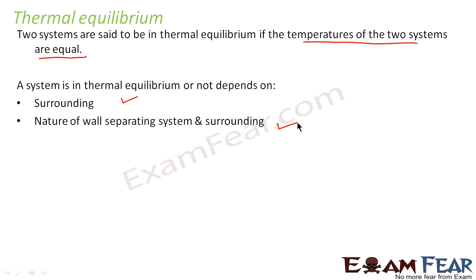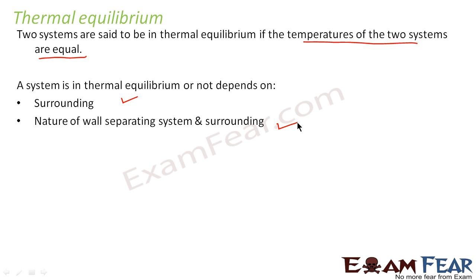So thermal equilibrium, as I told you, means that two systems are in equilibrium. What do I mean by the temperatures of two systems being equal? That means the temperature of a particular system is not changing with time. The temperature is remaining the same. So what are the factors on which it will depend whether the temperature of the system is changing or not? It will definitely depend upon the temperature of the surroundings, right?